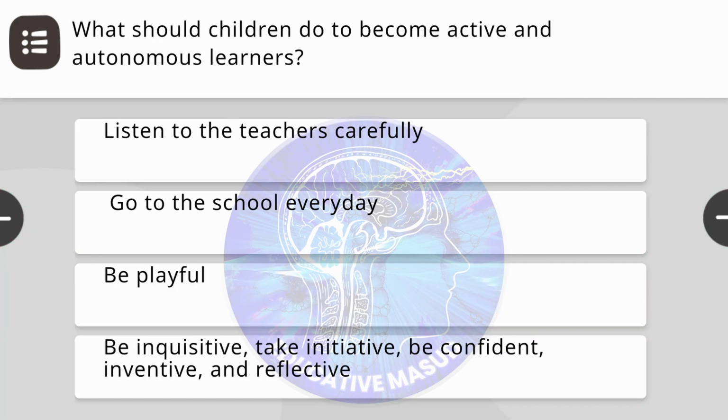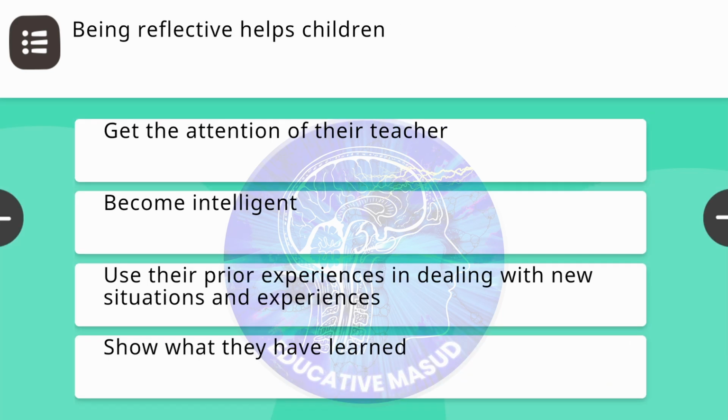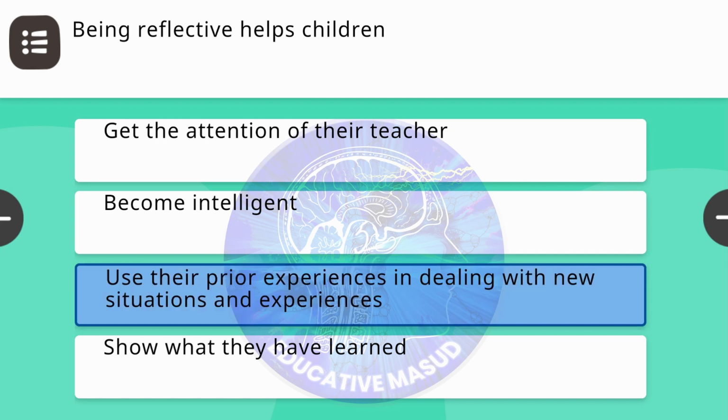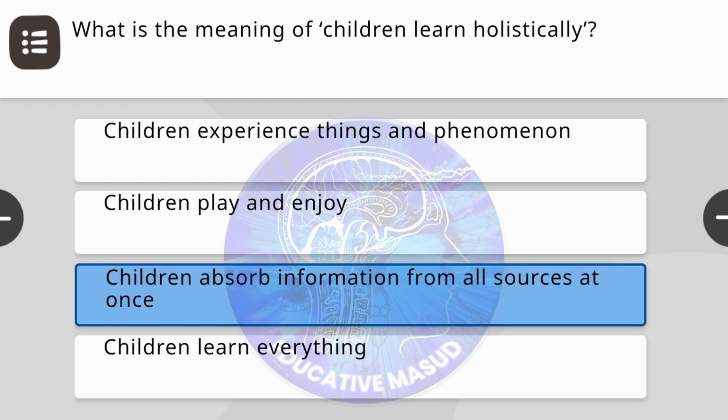Next question, what should children do to become active and autonomous learners? Correct answer is be inquisitive, take initiative, be confident, inventive and reflective. Next question, being reflective helps children. Correct answer is use their prior experiences in dealing with new situations and experiences. Next question, what is the meaning of children learn holistically? Correct answer is children absorb information from all sources at once.